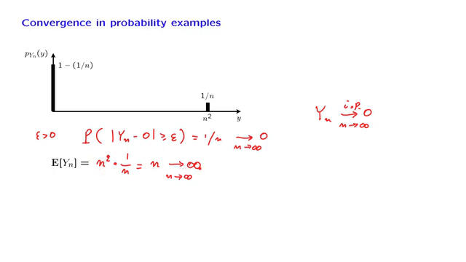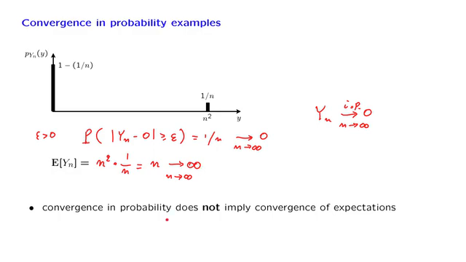And this example serves to make the point that convergence in probability does not imply convergence of expectations. The reason is that convergence in probability has to do with the bulk of the distribution. It only cares that the tail of the distribution has small probability. On the other hand, the expectation is highly sensitive to the tail of the distribution. It might be that the tail only has a small probability, but if that probability is assigned to a very large value, then the expectation will be strongly affected and can be quite different from the limit of the random variable.